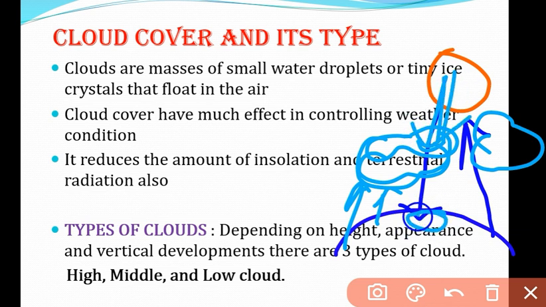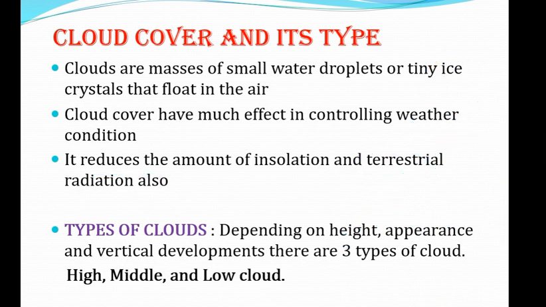That is why the earth's surface will not get much insolation, because it is reduced. Similarly, the terrestrial radiation will also be absorbed by the cloud cover. That is why, compared to a fair weather night, we experience more warm and humid conditions on a cloudy night. We experience more hot and humid weather on cloudy days than on cloudless days, because on a cloudless day the condition is fair and there is no humid weather.